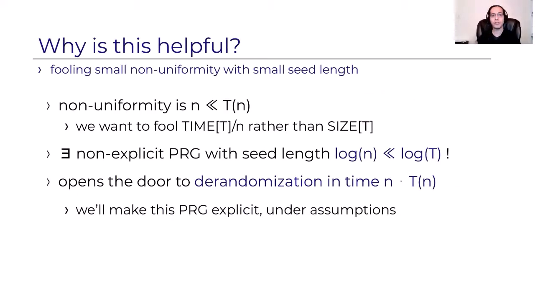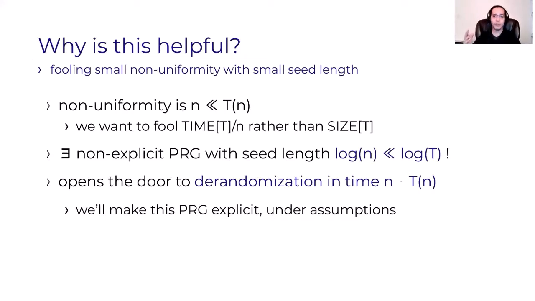Well, the non-uniformity is small, so what we want to fool is t-time algorithms with n bits of non-uniform advice. And there exists a non-explicit PRG with seed length that is log n instead of log t. The seed length is logarithmic in the non-uniformity. And going over all seeds takes time n, and this opens the door to derandomization in time n times t instead of t squared. That's it.